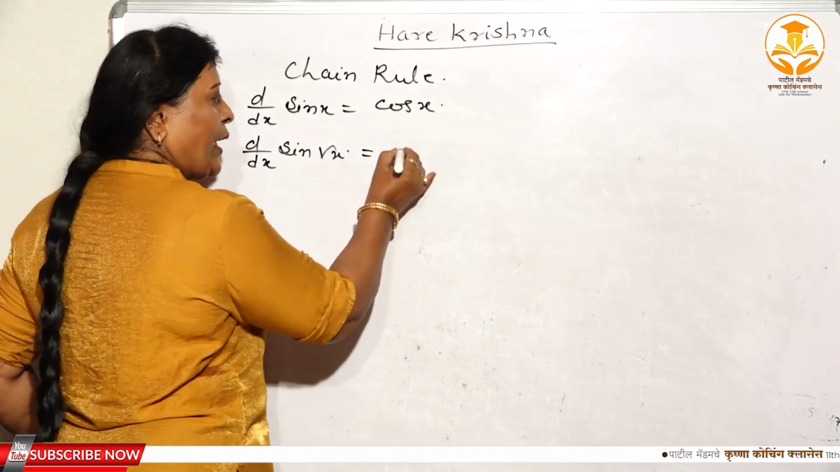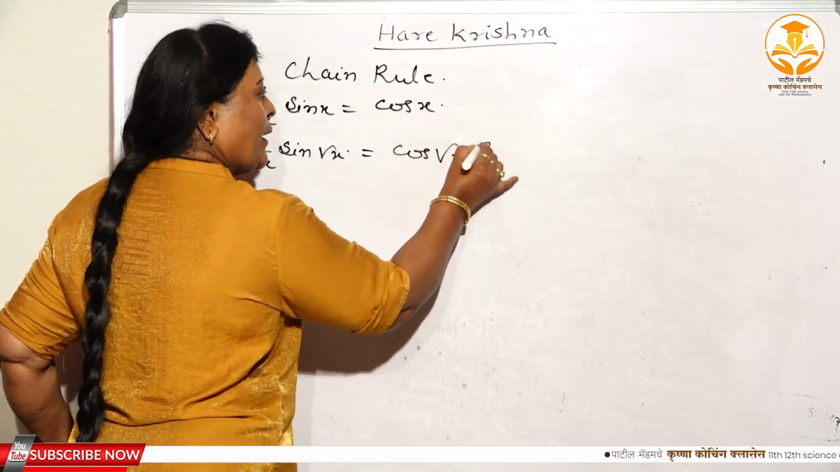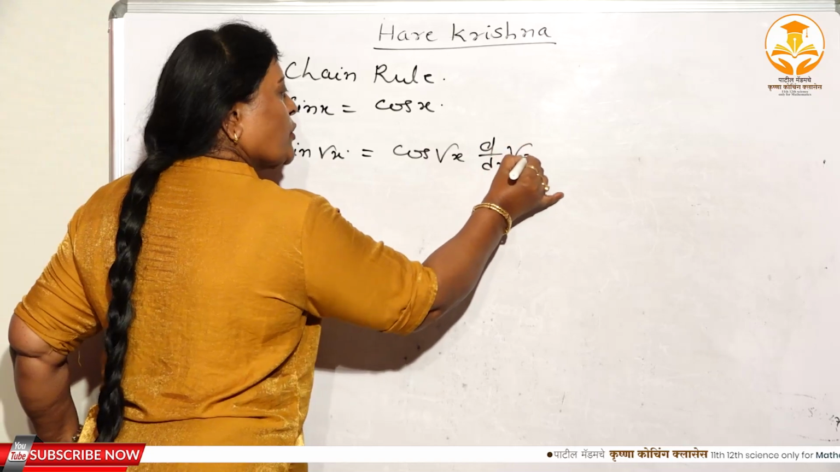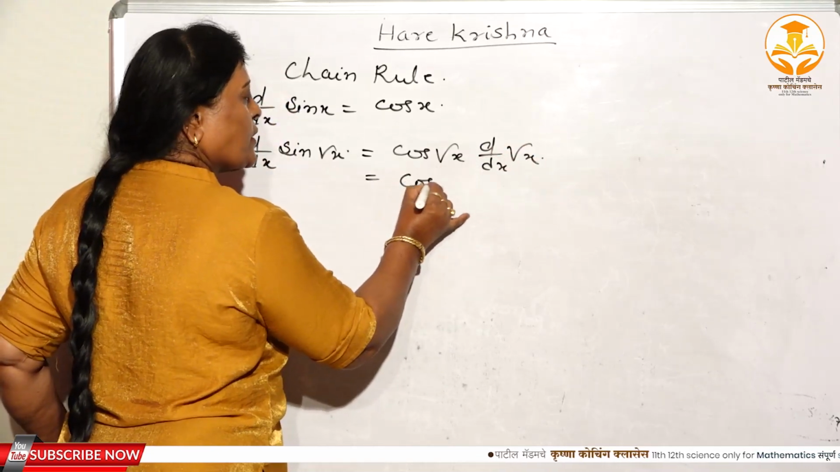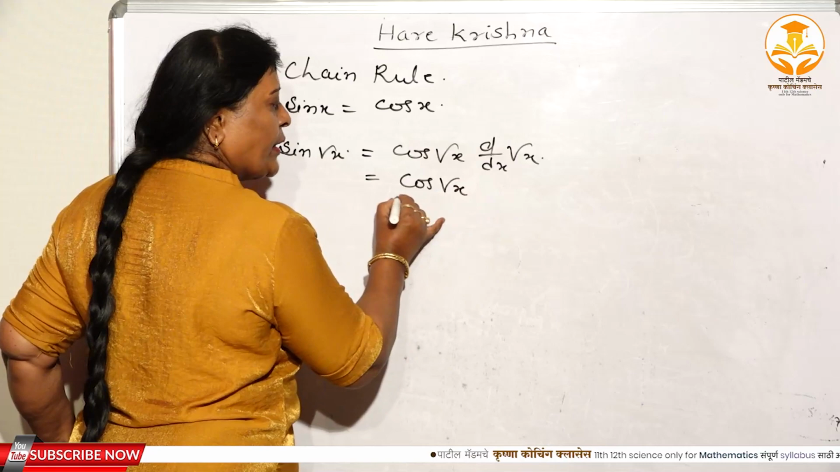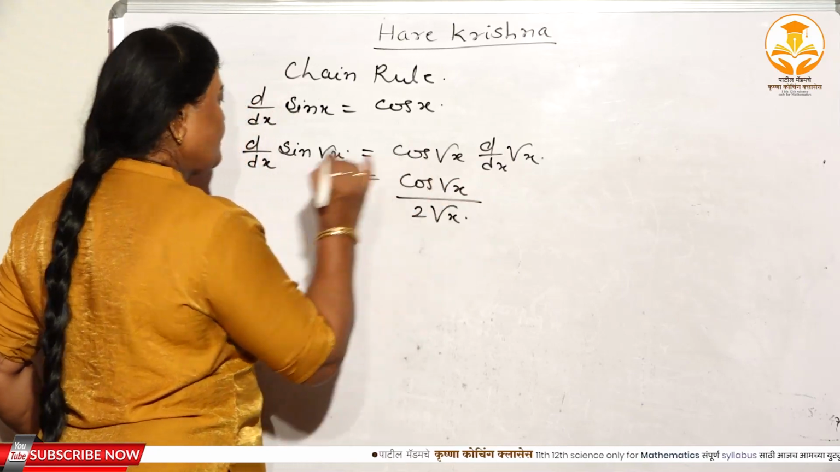The derivative of sin u is cos u, so cos root x, and again you have to consider d/dx of root x, right? Again cos root x, and what is the derivative of root x? That is 1 upon 2 root x, isn't it?